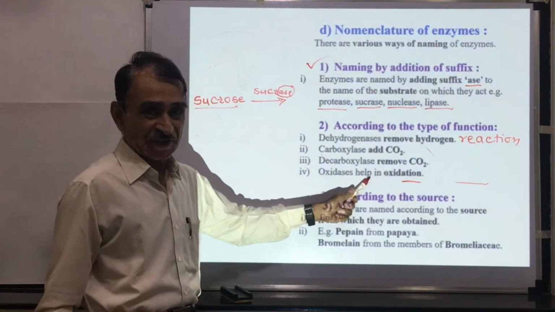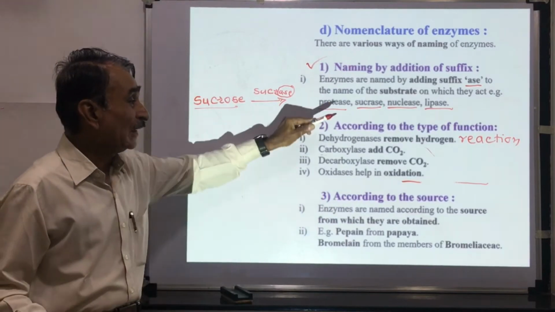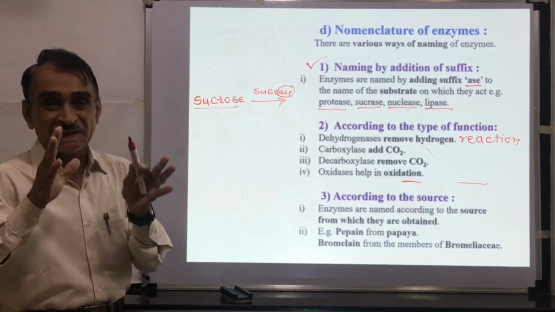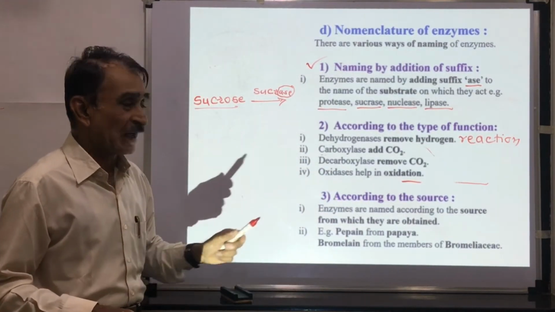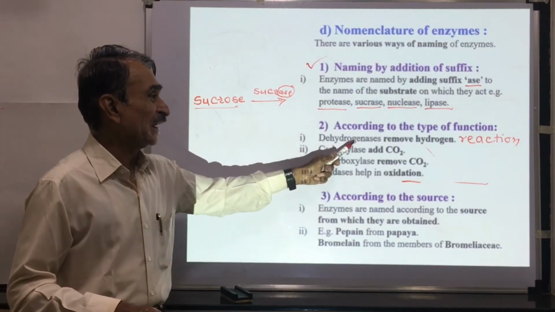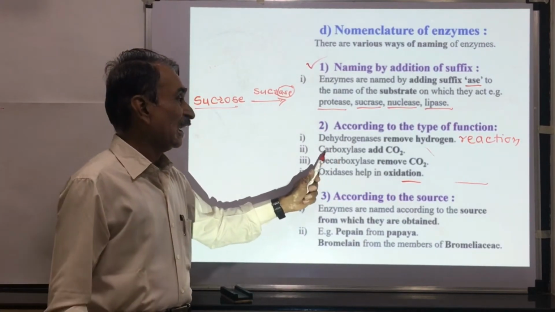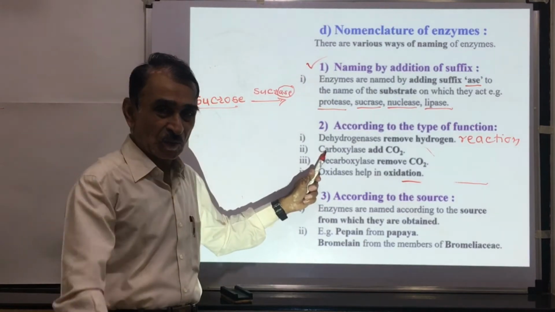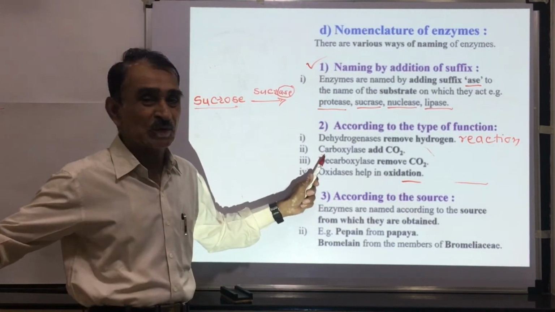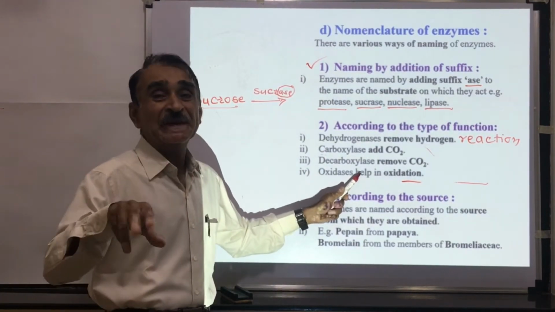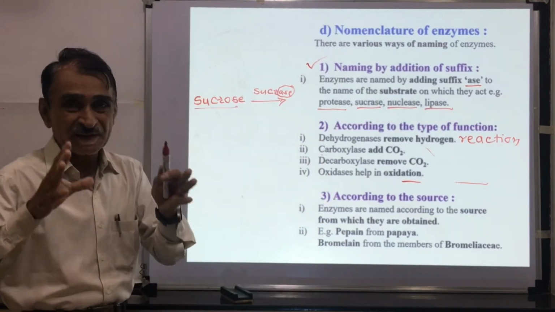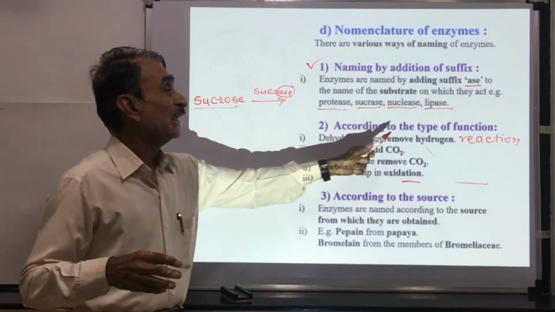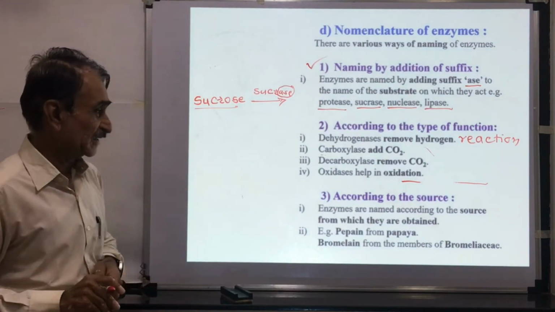Oxidases help in oxidation. Means on the basis of type of reaction they catalyze, enzymes are named. Dehydrogenases remove hydrogens. Carboxylases add CO2. Decarboxylases remove CO2. Oxidases help in the oxidation.